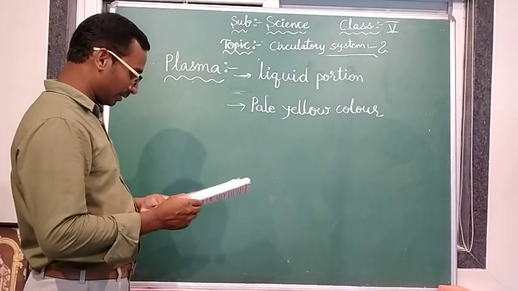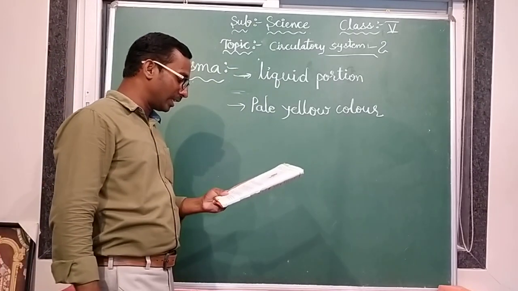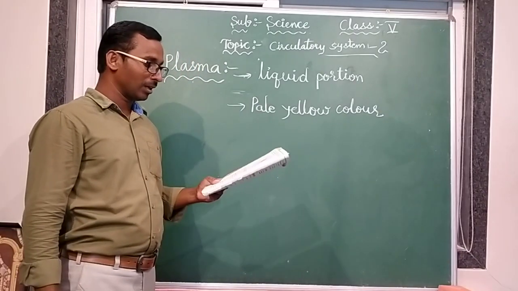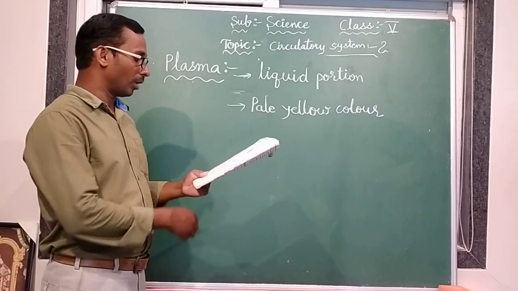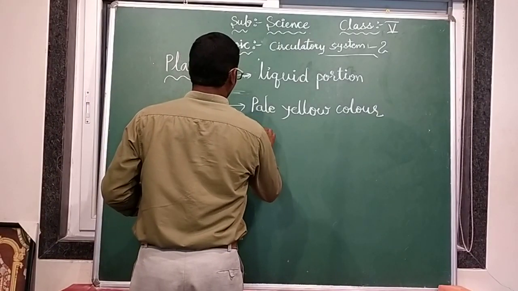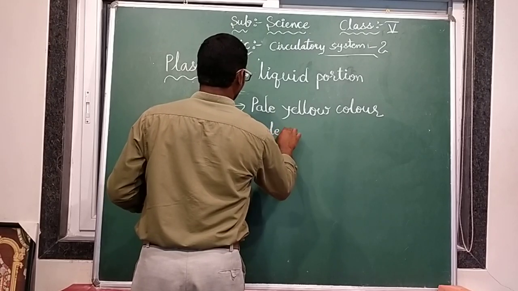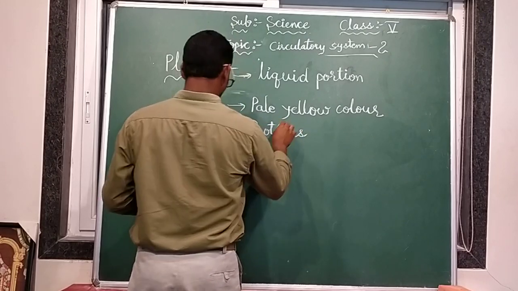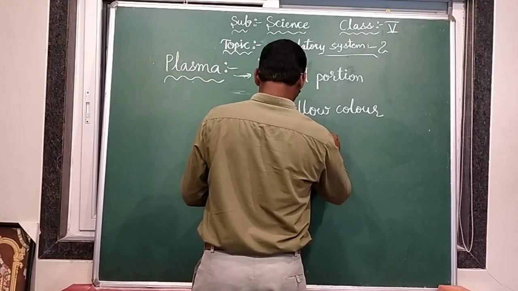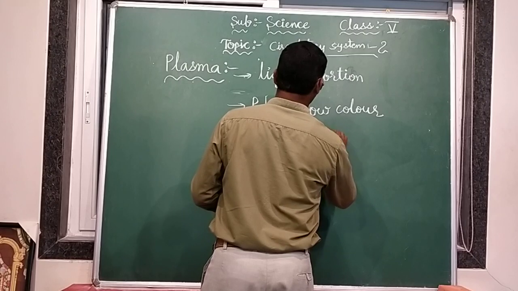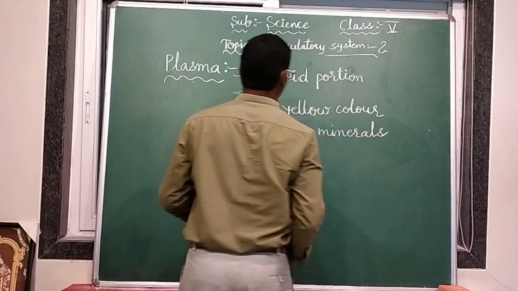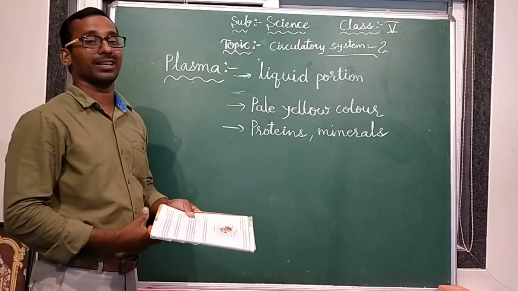Okay, and it contains mainly proteins and minerals essential for the normal functioning of our body. What is there in the plasma? In the plasma, proteins are there and essential minerals are there.